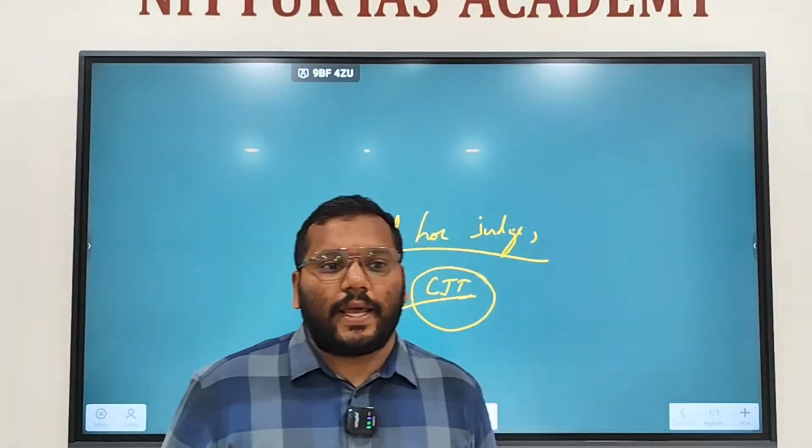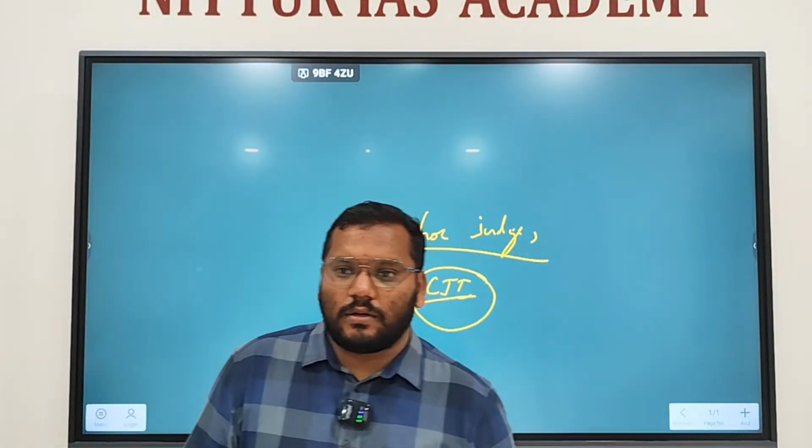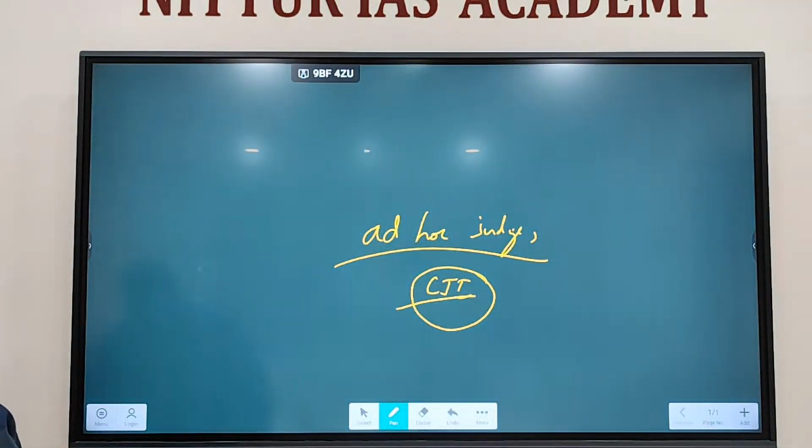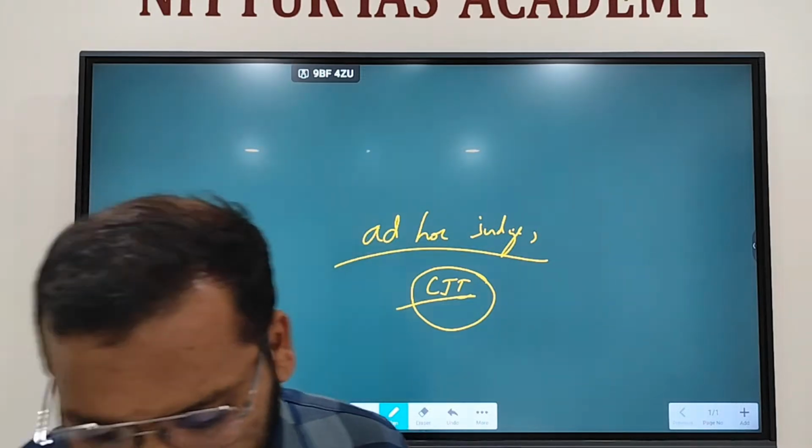See, Santosh Hegde, you know Santosh Hegde, right? He was ex-Lokayukta of Karnataka. He was not a judge of the High Court or Supreme Court. He directly became a judge of the Supreme Court. Sorry, he was not a judge of the High Court. I think he was the second or third judge in India who directly became a judge of the Supreme Court. Getting my point, right? He never worked as a judge of the High Court. From advocate, he directly became the Supreme Court judge. I don't remember exactly, but okay. Ad hoc judges you understood, right?